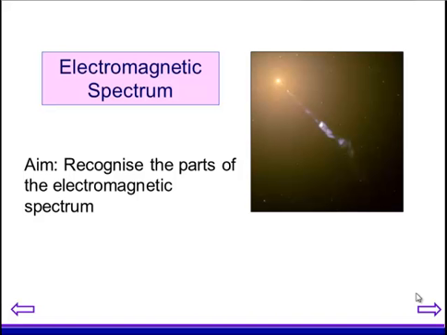Hi there, welcome to my whirlwind tour of the electromagnetic spectrum. I'm just going to go through each of the parts of the spectrum quite quickly and introduce the different types. I'm quite sure you've already got some background knowledge here, so let's introduce some questions for you to think about.